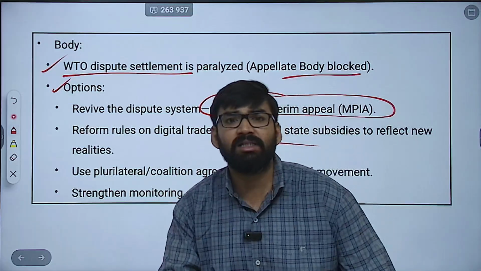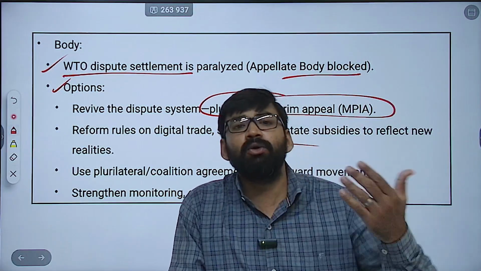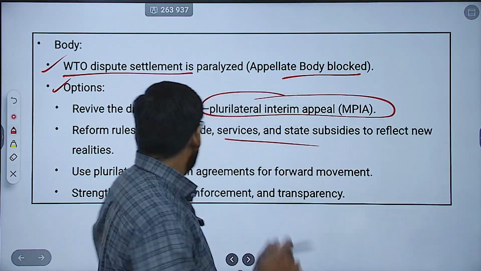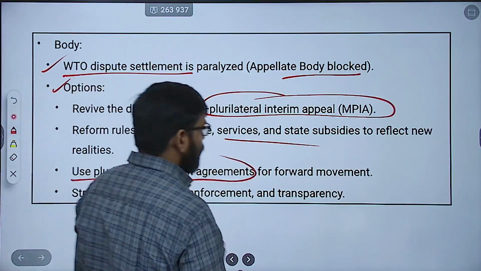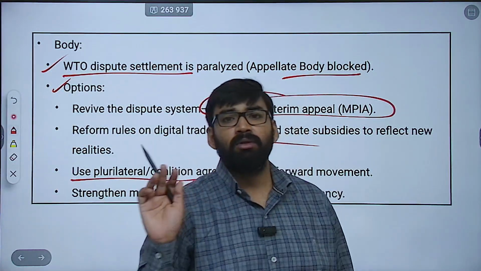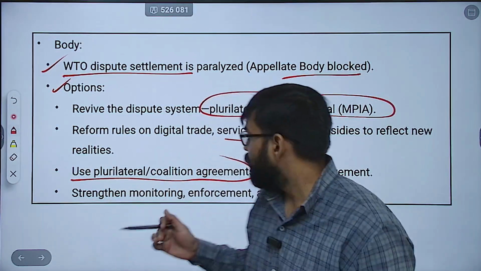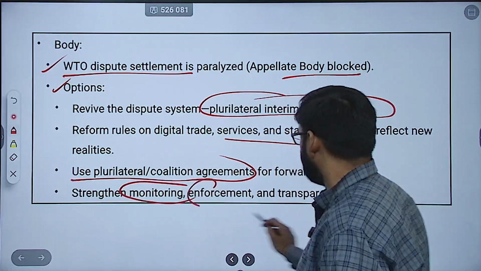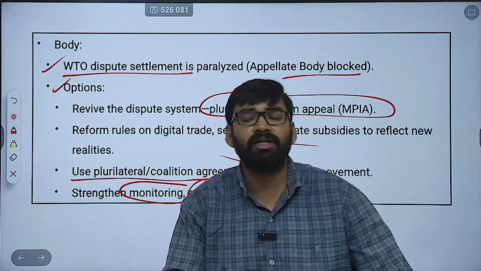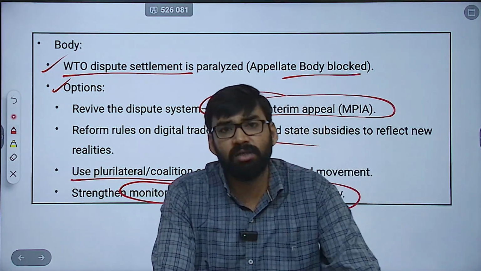Then state subsidies, to reflect the new realities. Then use plurilateral coalitions to move forward. Clear? Then strengthen monitoring, enforcement as well as transparency. All these things are needed.